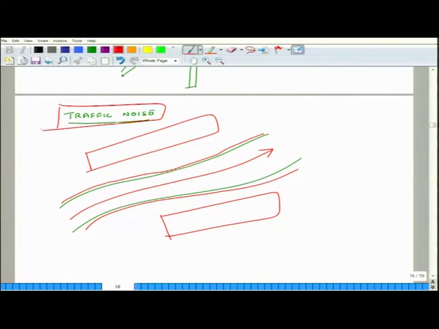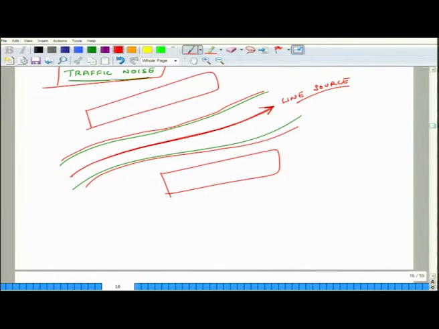Now, in case of traffic noise, we do not have a point source, because so far the relation which we discussed was for a point source, but in traffic noise it is a line source. If we are creating barriers to stop the noise from a line source, then with barrier and without barrier, let us say without barrier the sound pressure level is LP, and with barrier the sound pressure level is LBP.